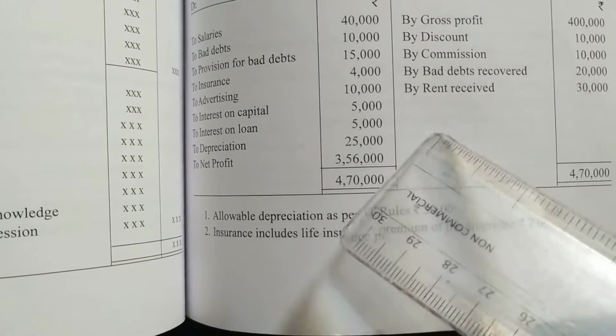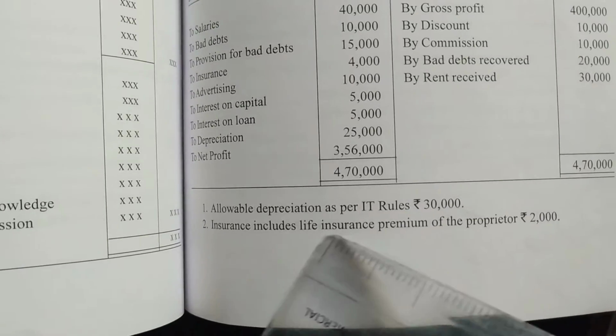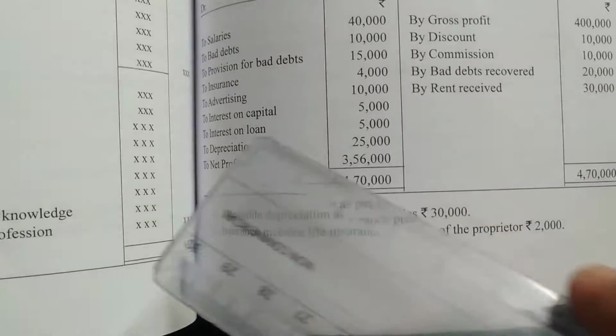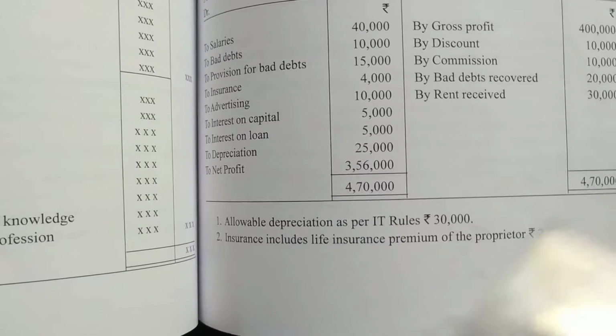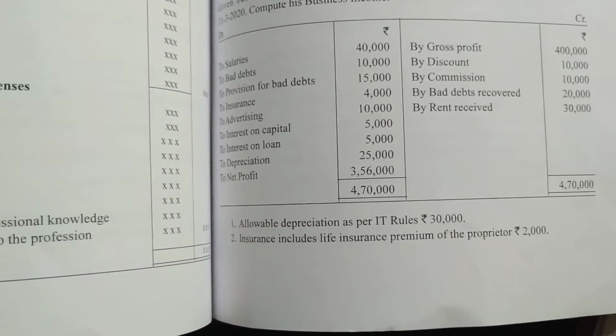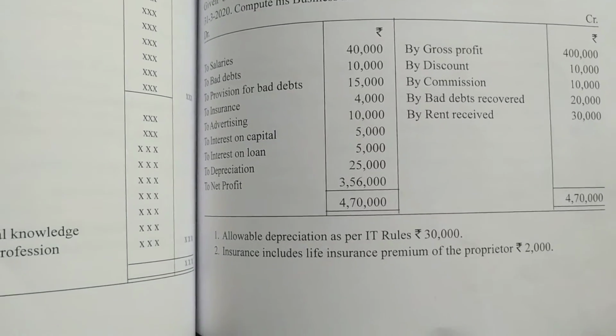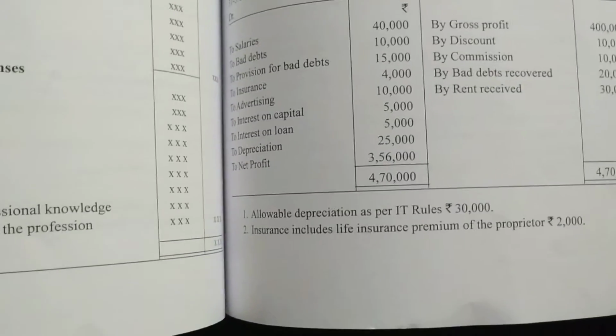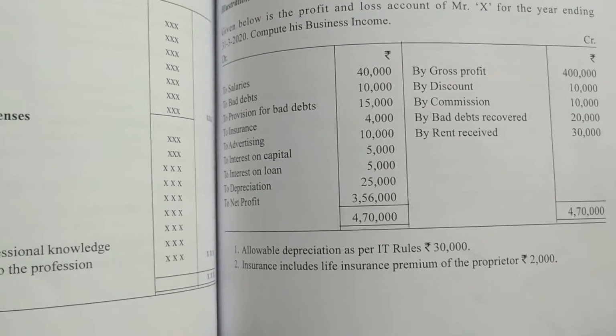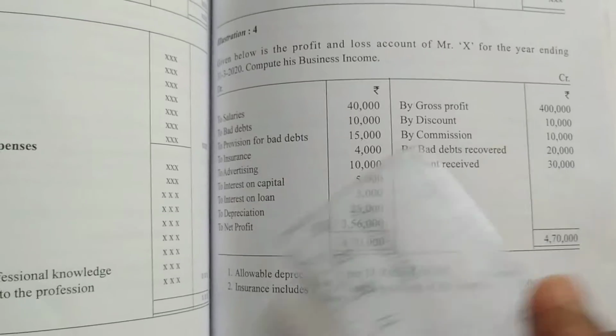So first, it says the allowable depreciation as per IT rules is 30,000. So here also we are having depreciation, here also we are having. Insurance includes life insurance premium of the proprietor 2,000. So in this insurance of 4,000, 2,000 is related to personal insurance. Proprietor means owner, so that insurance is personal. Okay, so what to do now?